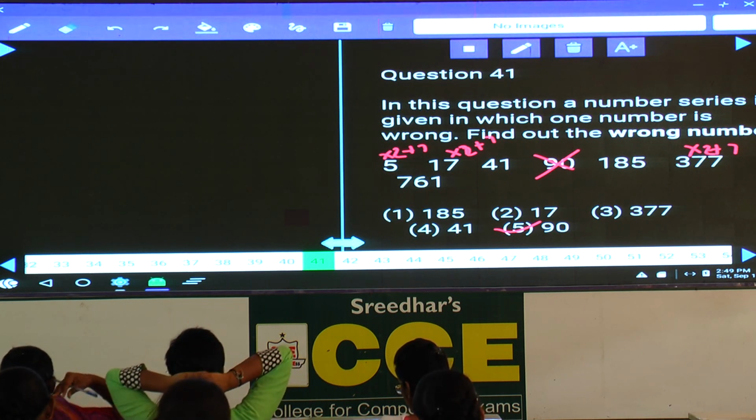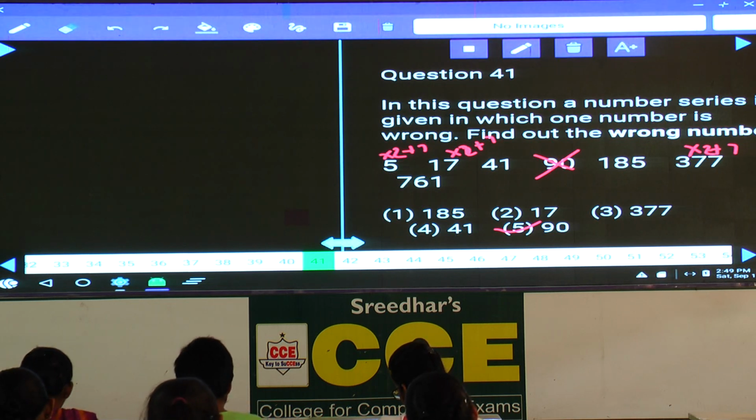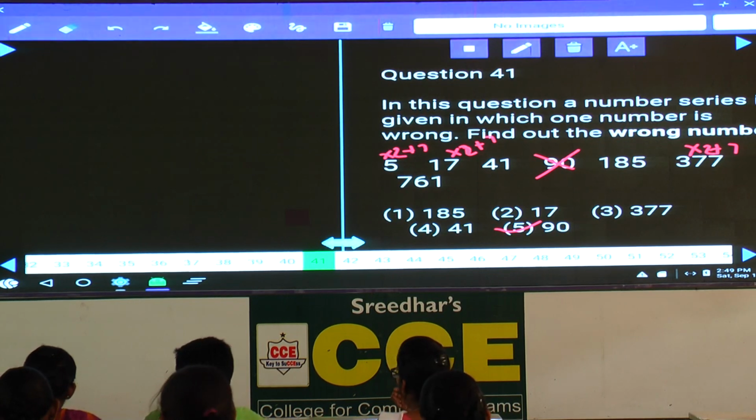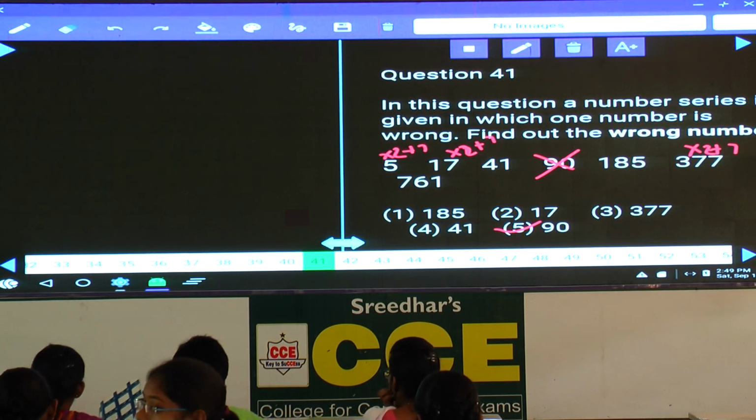Next one, and this is about 37 to 41. Any doubts in this paper? Clear? And the next